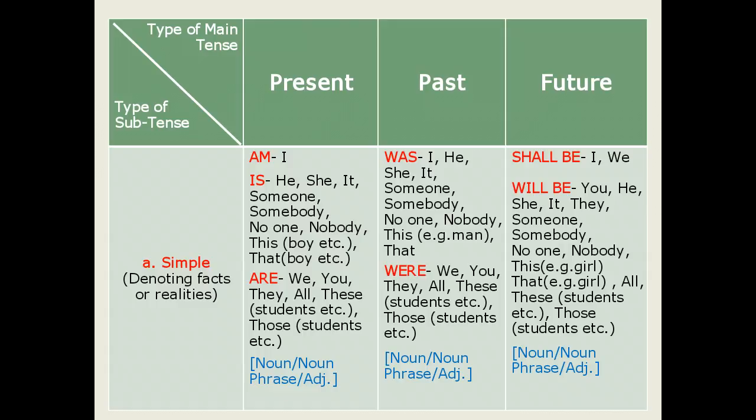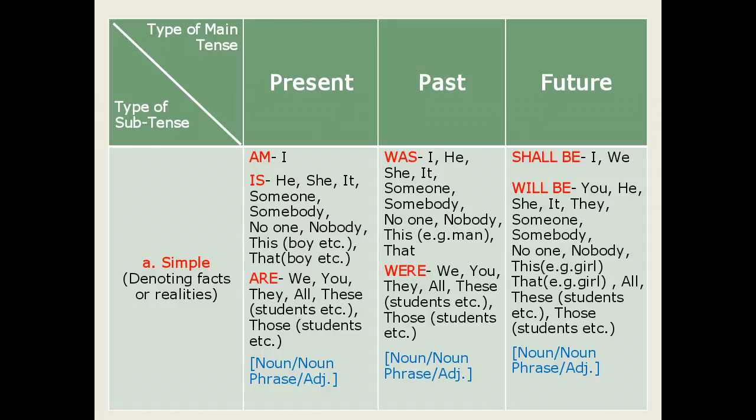After was or were, a noun phrase or an adjective occurs. For example, I was a student, he was a student, she was a student, someone was a student, then we were students, you were students, they were students, and so on.